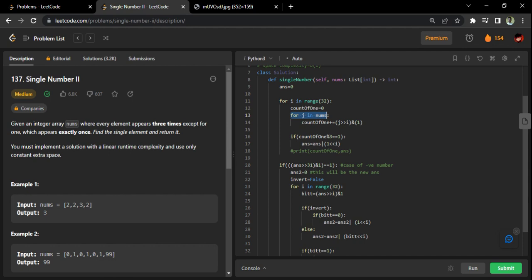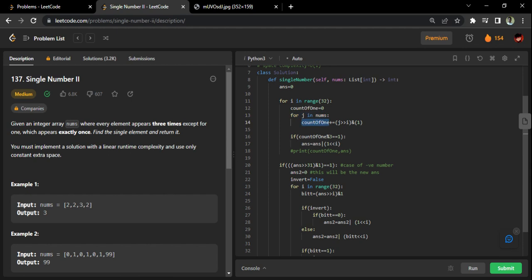I will go through the 0th bit of each of the numbers, then I will go to the first bit of each of the numbers, then the second bit of each of the numbers. In each case, I will count how many ones there are. For example, for the 0th bit, I will go through the 0th bit of each number and count how many ones there are. That will be stored in count of 1.